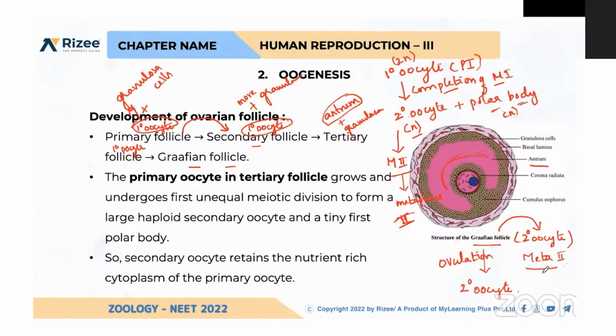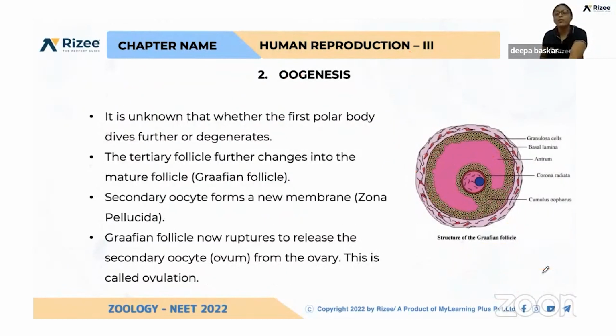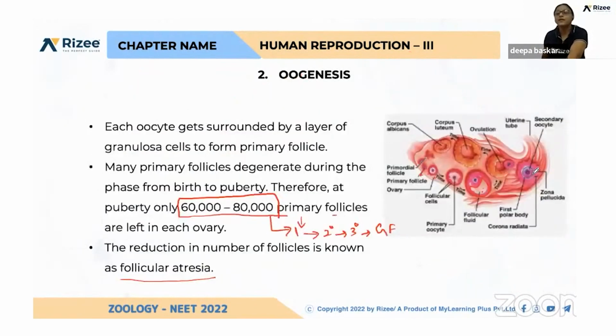Okay, so now the Graafian follicle is waiting for ovulation. So at what day will the ovulation happen? That is after menstruation. This follicular phase is needed for the development of primary, secondary, tertiary and Graafian follicle. This will take up to 13 days in the menstrual cycle, and on the 14th day the ovulation will happen. So what do you mean by ovulation? See, the release of ovum. Zona pellucida will be formed and release of ovum.